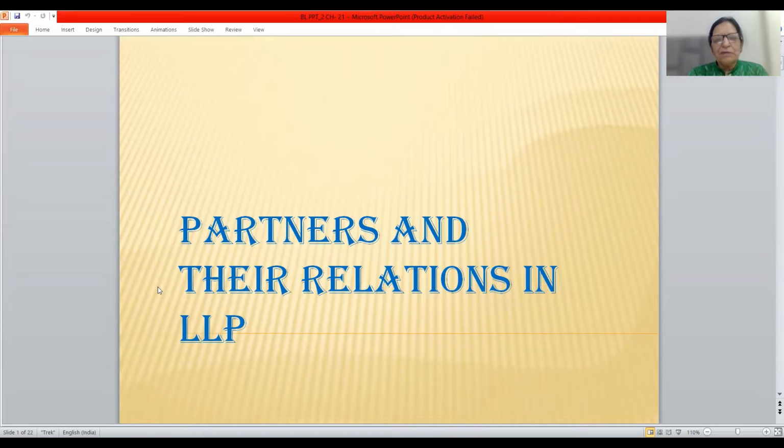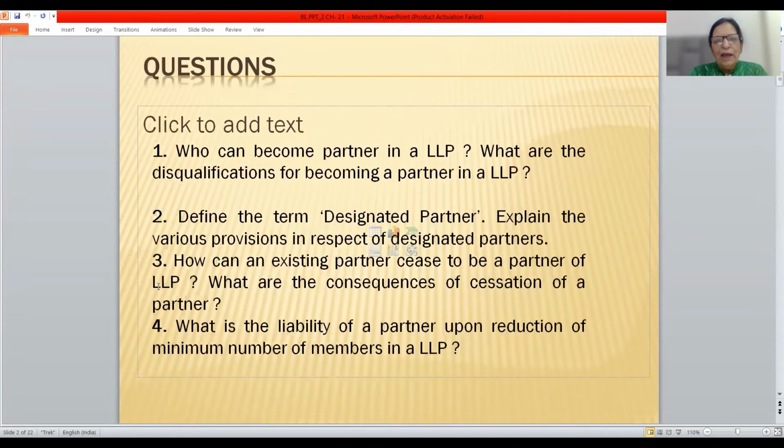So the chapter is before you, which is partners and their relations in LLP. Firstly, friends, I've given all possible questions from this chapter. How can a person become partner in a LLP? What are the disqualifications for becoming a partner in a LLP?